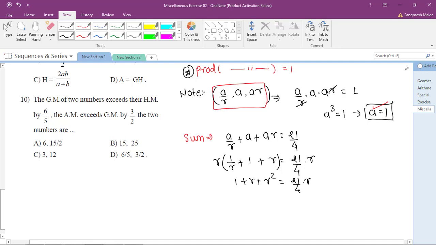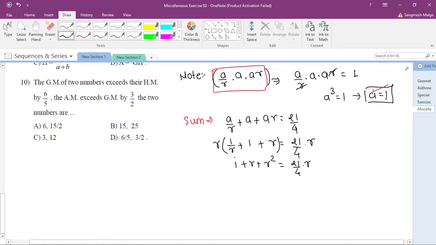Okay, so next, multiply the equation throughout by 4, or you can take this 4 on this side. So what will happen: 4 plus 4r square, it is equal to 21r. Okay, so 4r square, now take this 21r on this side, minus 21r plus 4, so it is 4r square minus 17r plus 4, it is equal to 0.